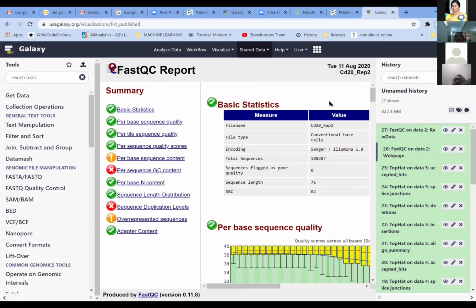page. Are you able to see the screen? Is everyone able to see the screen? Yes, ma'am. Yes, ma'am. Padma.